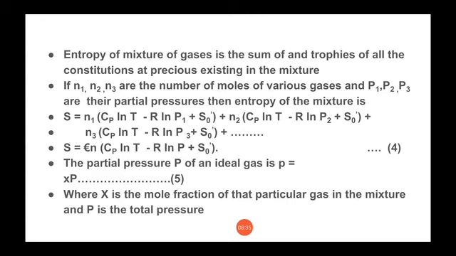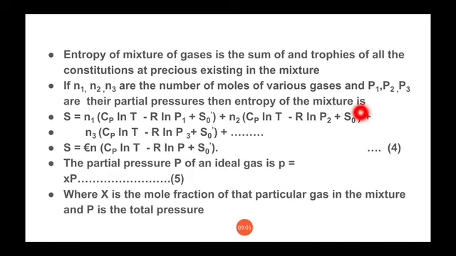If N1, N2, N3 are the numbers of moles of various gases and P1, P2, P3 are the partial pressures, then N1, N2, N3 are the symbols for the number of moles of various gases, and P1, P2 and P3 are the partial pressures.